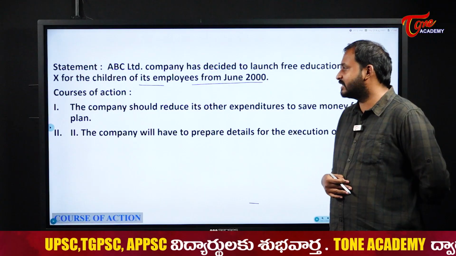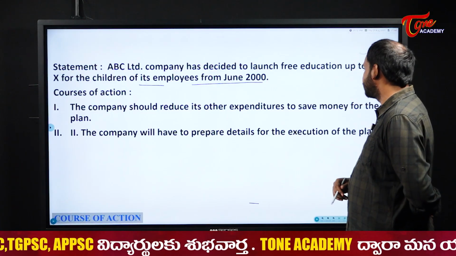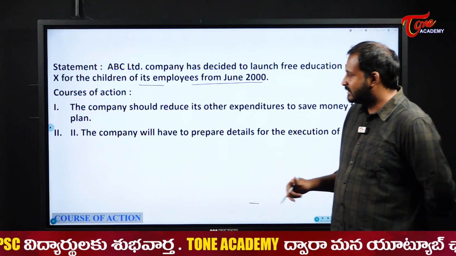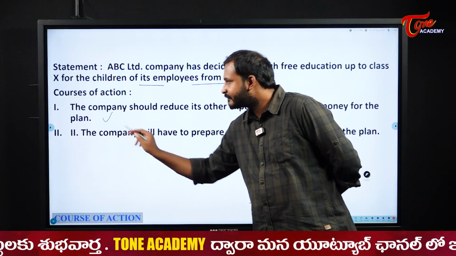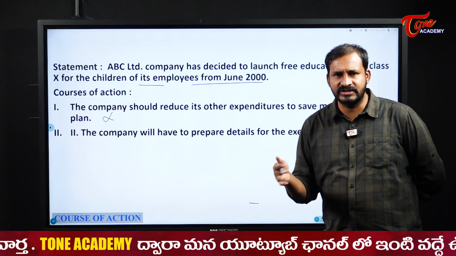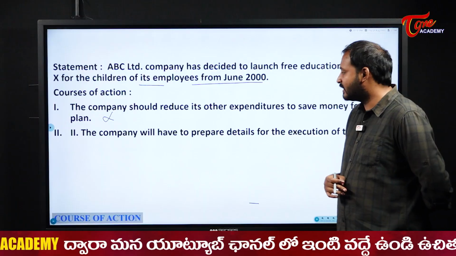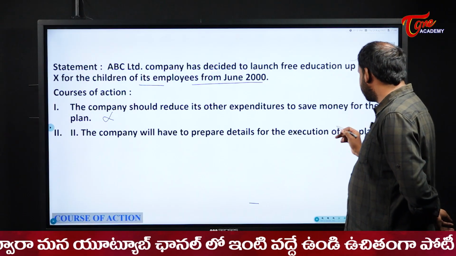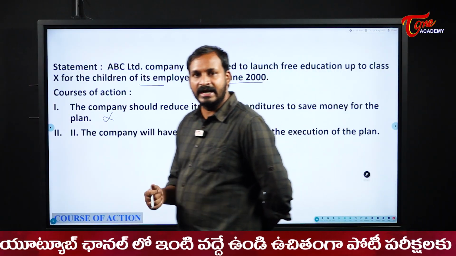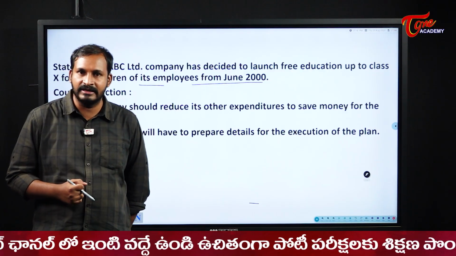Course of action: the company should reduce its other expenditure to save money for the plan. Is it a necessary one? No. They might be getting more profits or some other thing. Next, the company will have to prepare details of execution of the plan. Yes, they should be ready with the execution of that plan, right?